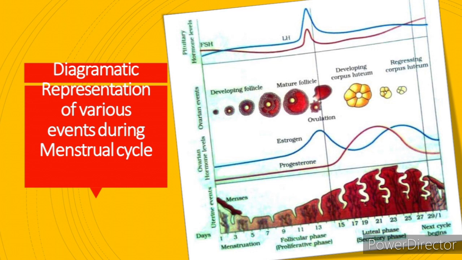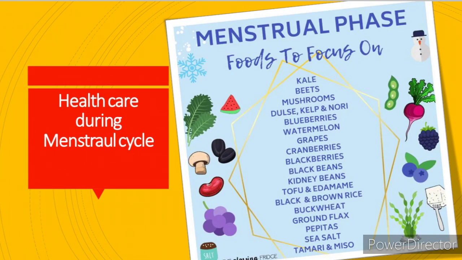Down to the Graafian follicle, you have to draw the peak level of the estrogen hormone. Estrogen hormone is responsible for the ovulation, and the corpus luteum formed here is going to disintegrate now. Now it releases the progesterone hormone. So down to the yellowish corpus luteum, you have to draw the peak level of progesterone, and that is responsible for the thickening of the endometrium again. So this is the elaborate explanation of the diagrammatic representation of various events during the menstrual cycle. And that's all about the explanation, children. Have you understood about the menstrual cycle?